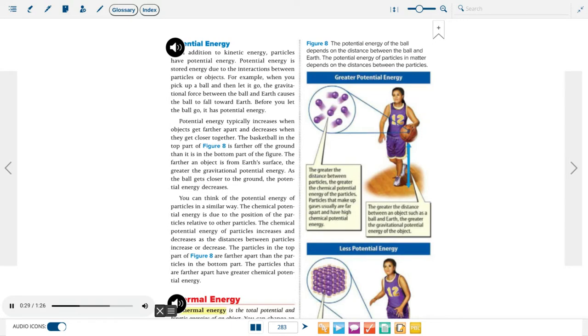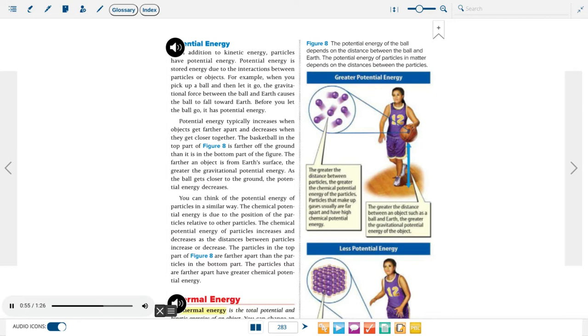Potential energy typically increases when objects get farther apart and decreases when they get closer together. The basketball in the top part of figure 8 is farther off the ground than it is in the bottom part of the figure. The farther an object is from Earth's surface, the greater the gravitational potential energy. As the ball gets closer to the ground, the potential energy decreases.